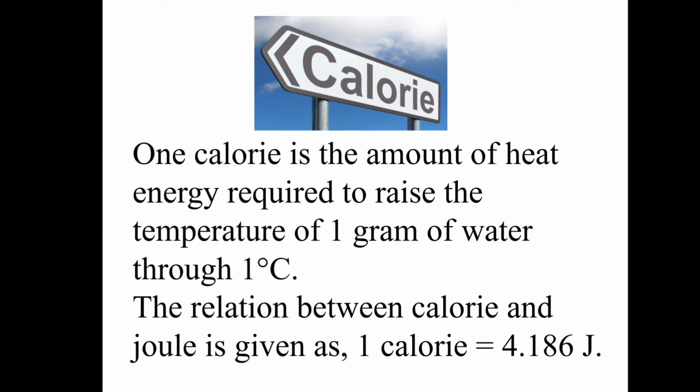So what we define as 1 calorie is the amount of heat that is required to increase the temperature of 1 gram of water through 1 degree Celsius. The relation between calorie and joule: 1 calorie is equal to 4.186 joule.